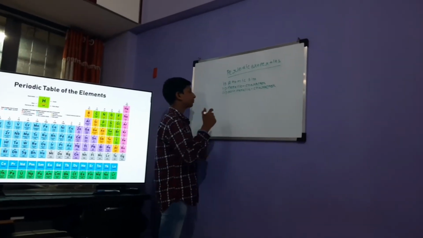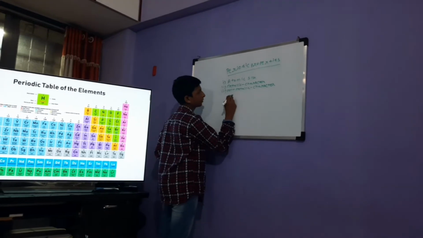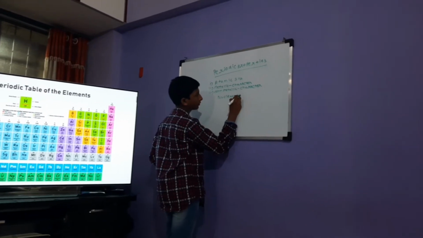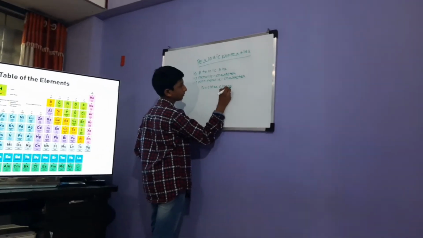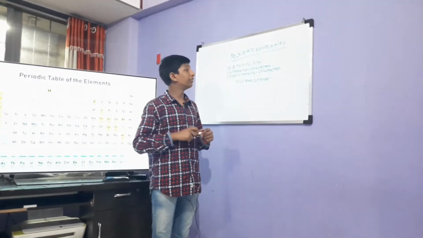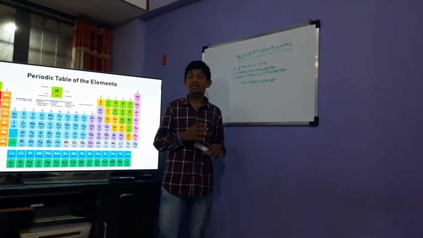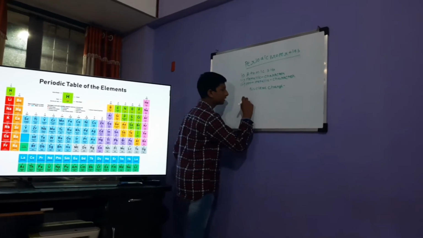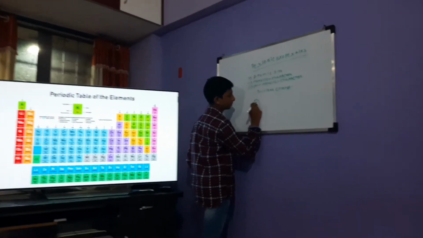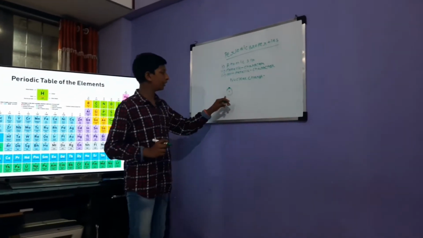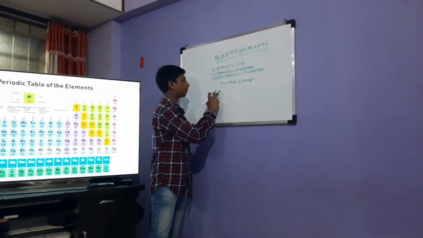Now, nuclear charge. Nuclear charge is the charge with which the nucleus pulls the electrons present. Let me draw a simple atomic structure.